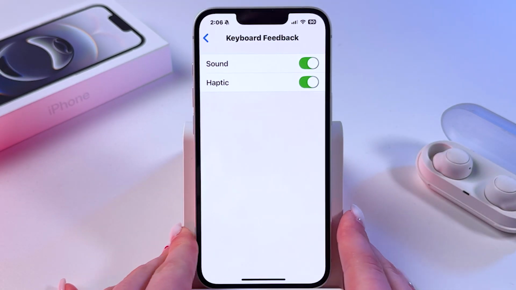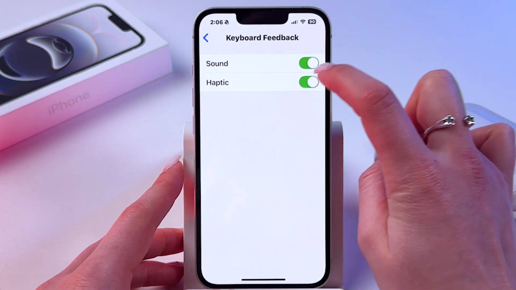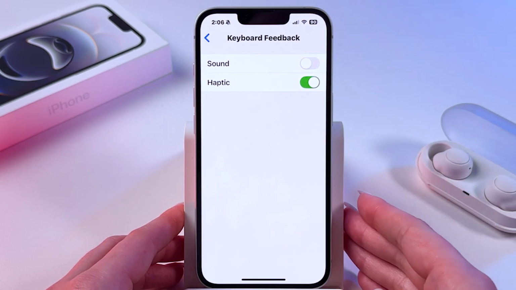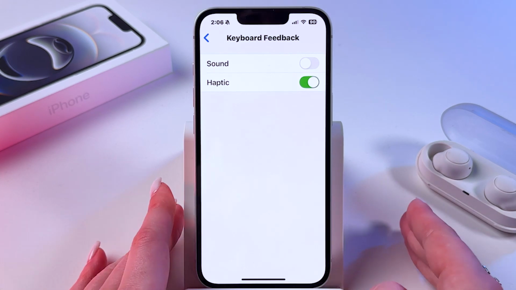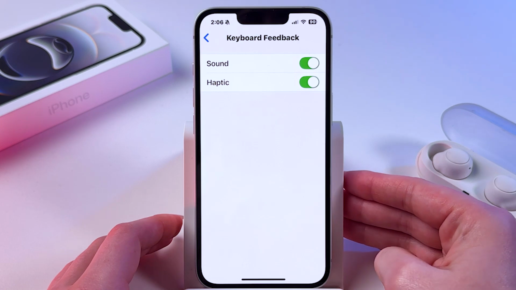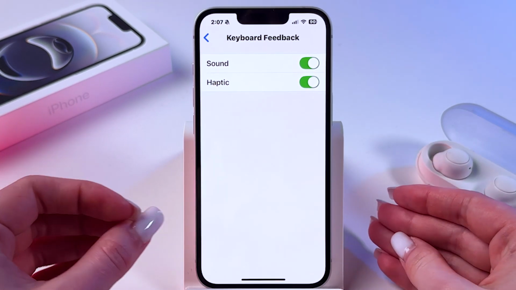So, if you wanna disable keyboard sound, then you need to tap on this upper switcher so it will be white. And now you will not hear any sounds when using your keyboard. To enable, just tap it like that so it will light up green and you will hear a sound when